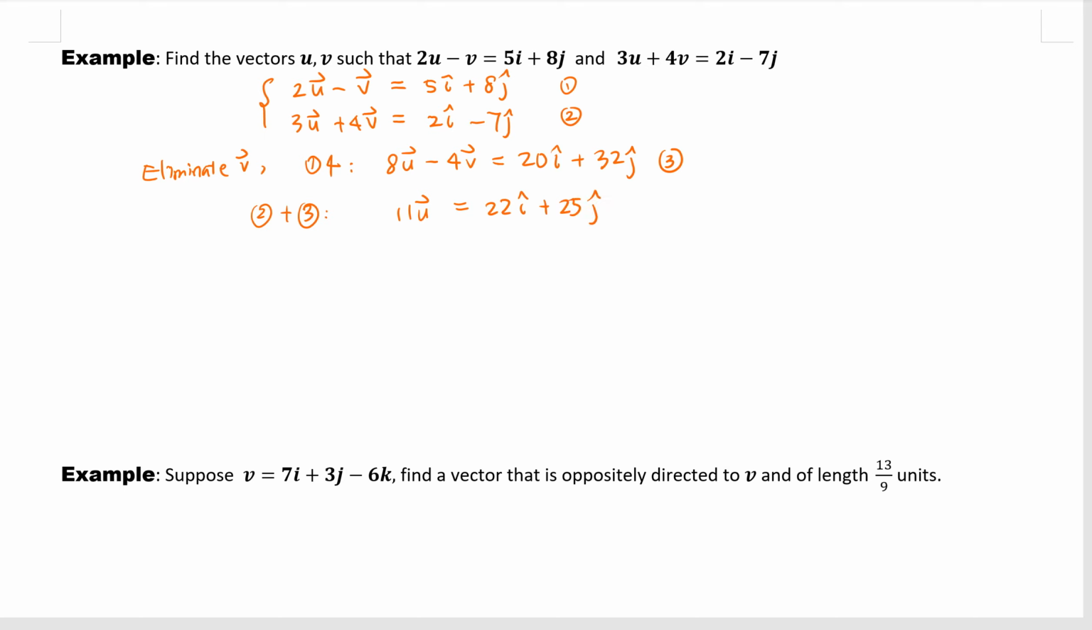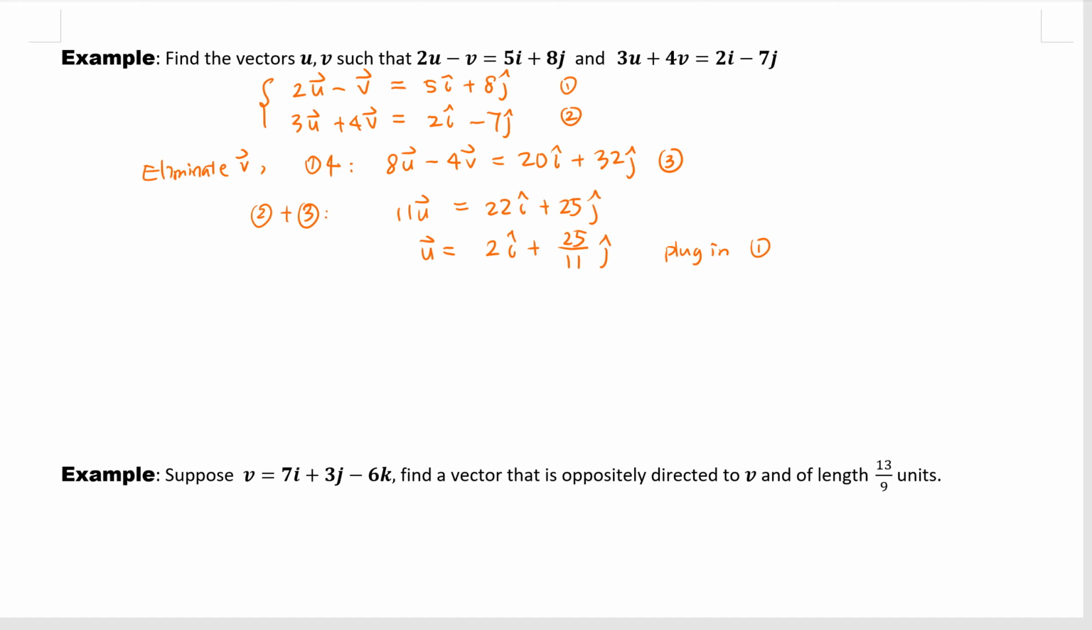j. So u is, with both sides divided by 11, 2i plus 25 over 11j. Right? After we figure out u, then we can plug into either equation 1 or equation 2. Looks like plugging into equation 1 is easier. Then, okay, we can also solve for v first, okay?